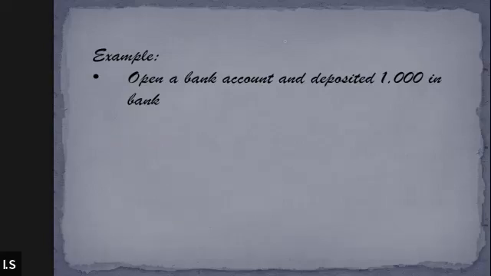See, in this question, it is saying that open a bank account and deposited 1,000. So when it says that opened a bank account, that means we are opening a bank account for business, number one, right? And when it says deposited 1,000 in the bank, that means we have deposited cash in the bank, and that cash obviously belongs to the business as well.